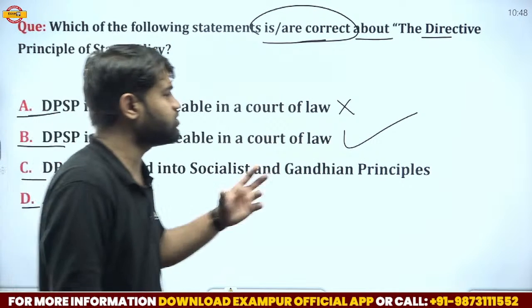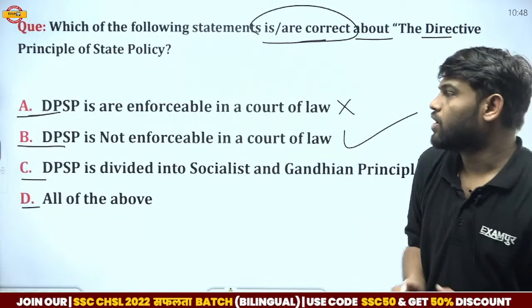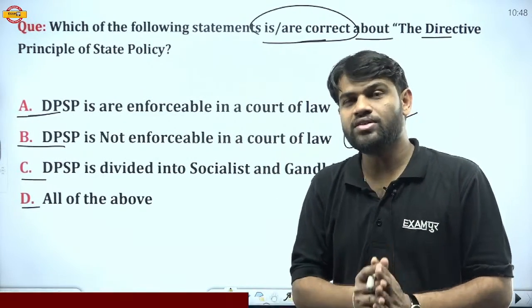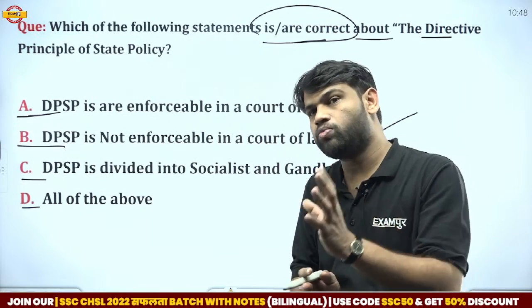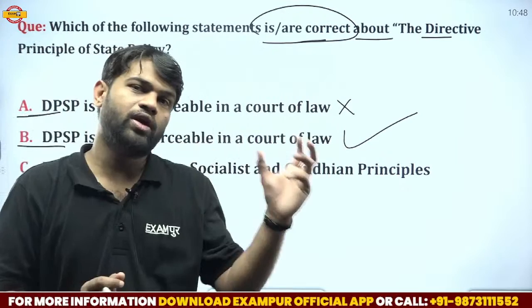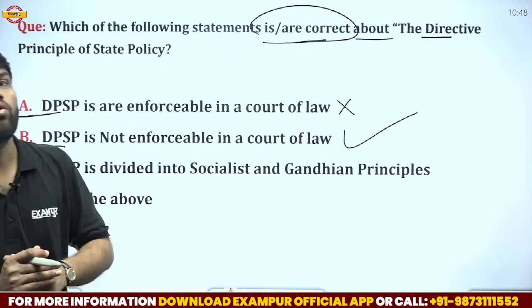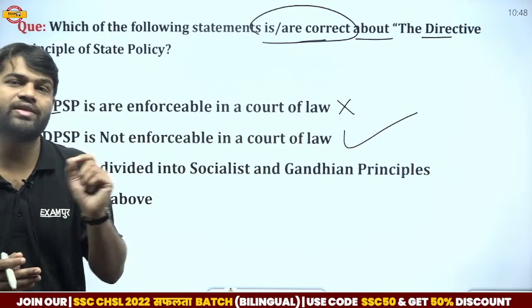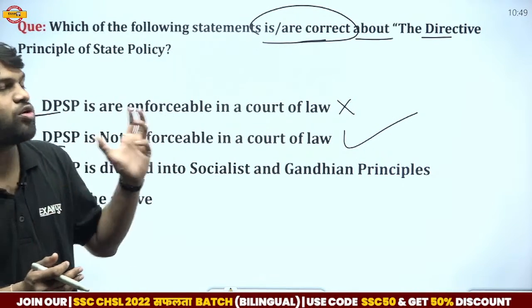So the correct answer to this question is option B. It means DPSP is not objectable in the court. Any provision mentioned in the DPSP, we cannot ask for in the court. We cannot go to the court saying that this is not happening in the country and this is mentioned in the DPSP, because that is not objectable in the court.